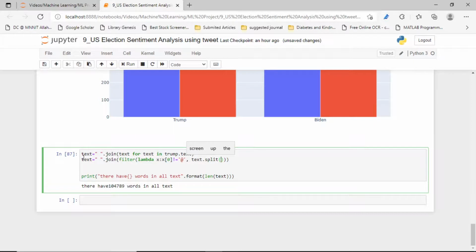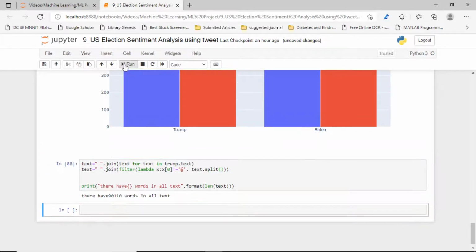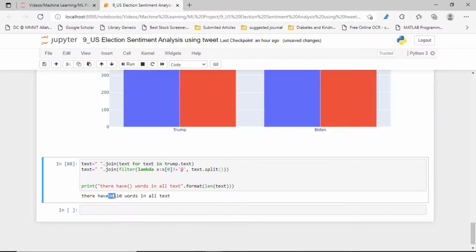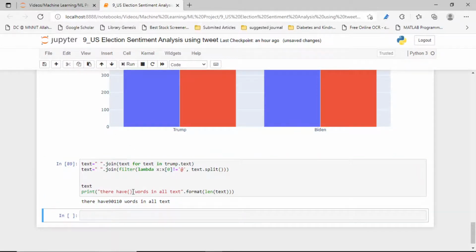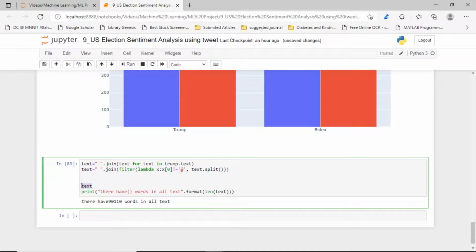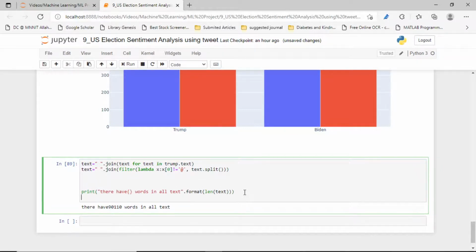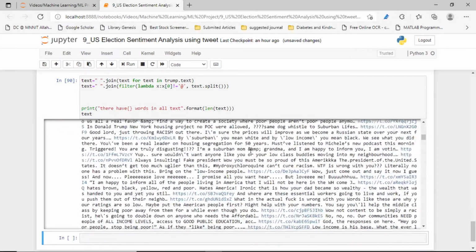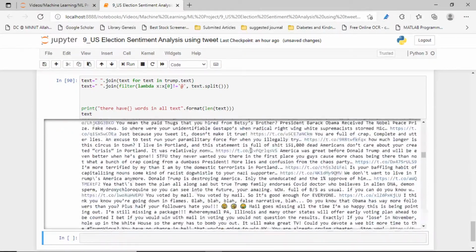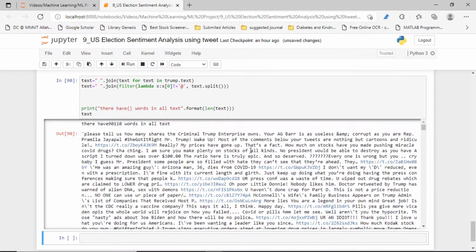Okay, that's the simple thing. Yes, now you can see that it removed all of them. If we run the text, then we'll see. Yes guys, you can see there is no word with at the rate. Just see it, guys, there is none.